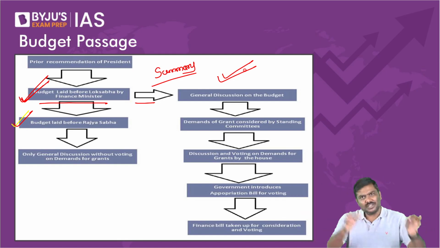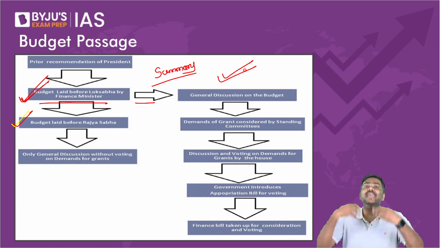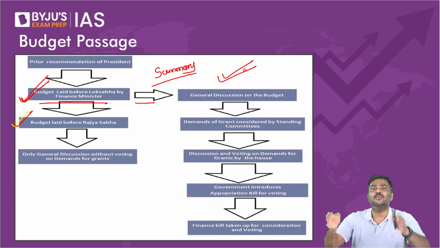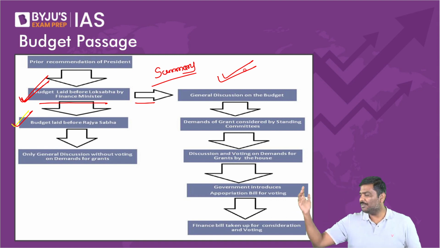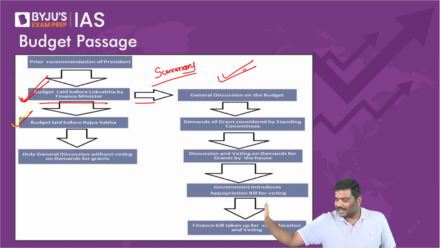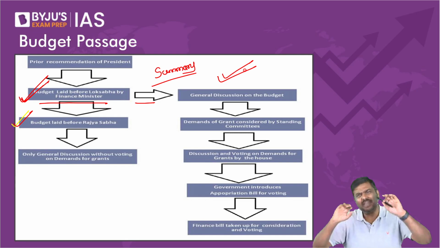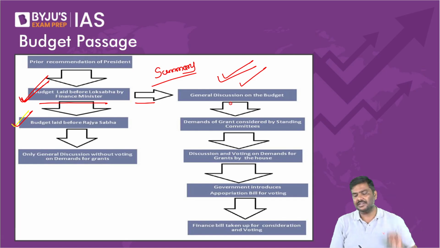They will say the budget does not have anything for poor people, does not do anything to promote recovery, is not doing anything to bring back the black money into India, etc. Basic viewpoints. Generally the discussion will happen for 2 to 3 days.